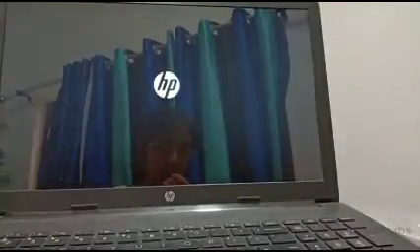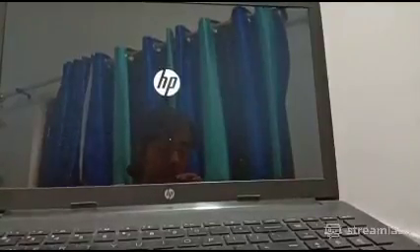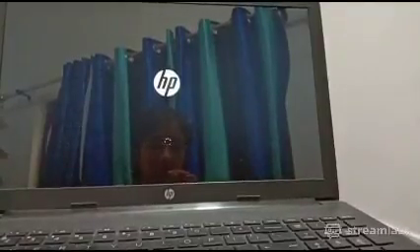Till my device is restarting, I'm going to repeat the work of the modem. What is a modem? Modem stands for modulator and demodulator. It is a device which allows a computer to send and receive information through telephone lines by converting digital data into analog signal. There are three types of modem, mainly internal, external and PC card modem.